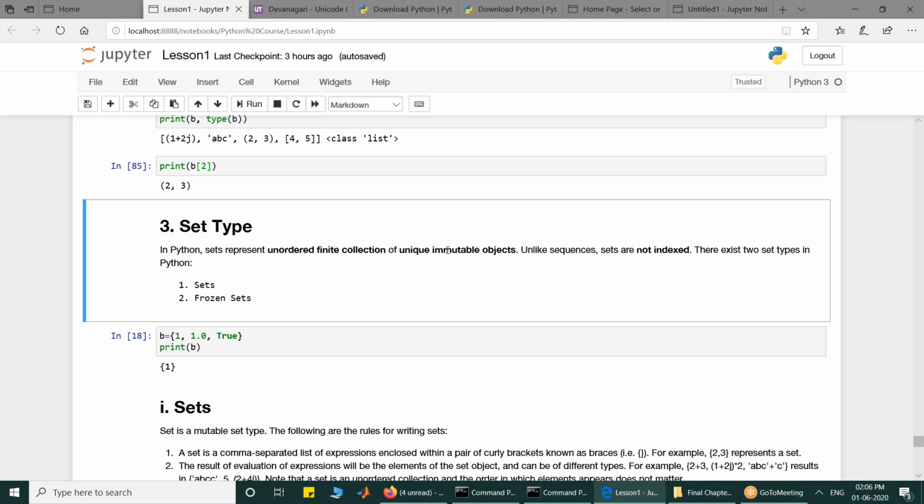I'll tell you what the word unique means and what immutable means. They are not indexed. Okay, so look at this set. I want to create a set of B1, 1.0 and True.